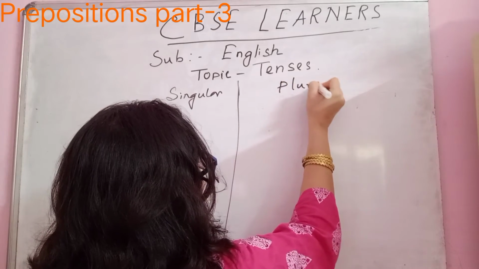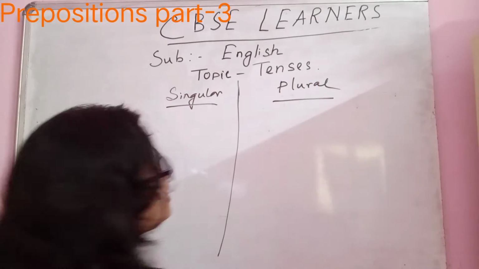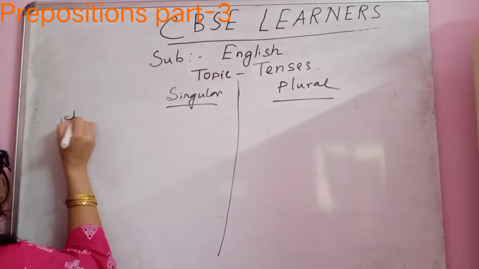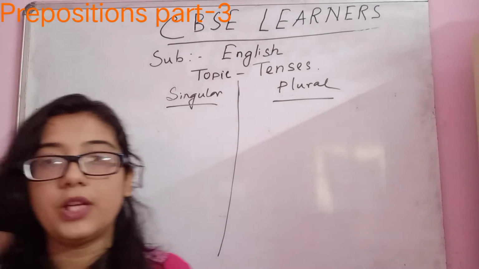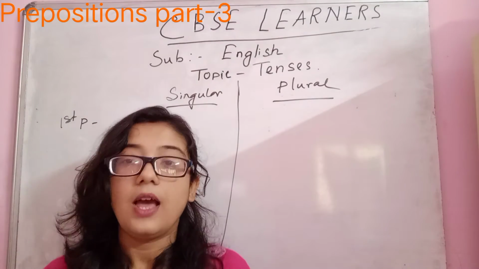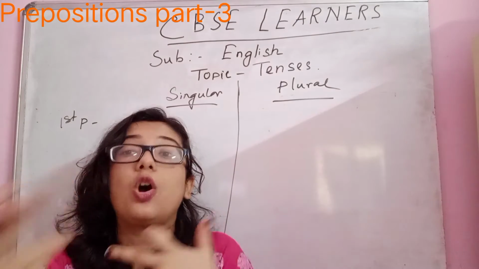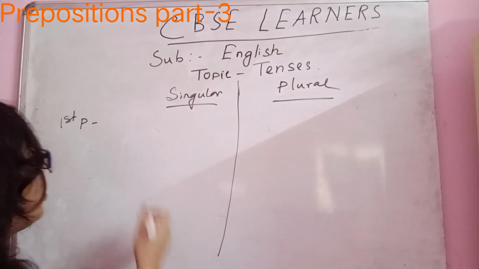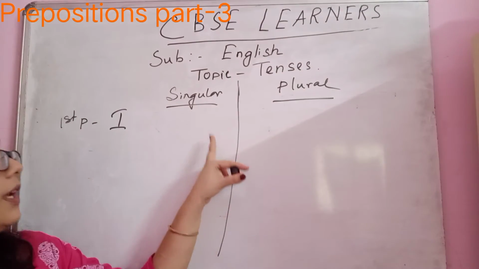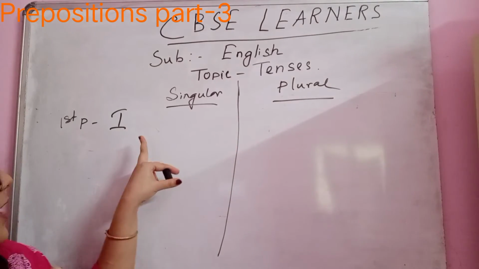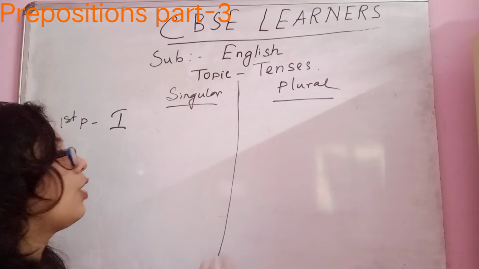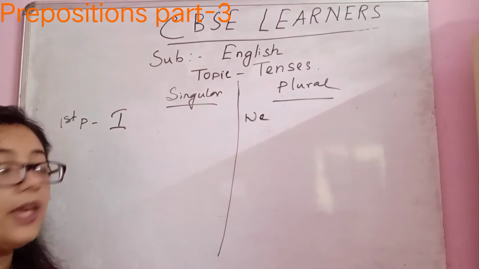Now, this singular and plural is a little bit different from the usual singular and plural. When we are communicating, the first person is who? I. I am telling you. That means when I am talking to you, I am the first person. Now, why have we used singular and plural? We need to take the plural of the first person, I. That is we. Okay, clear?